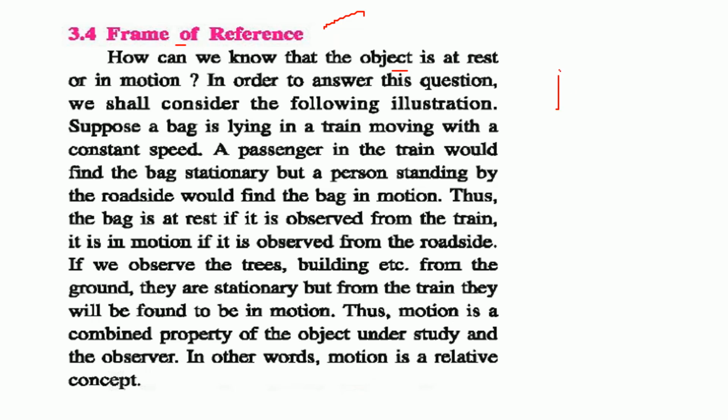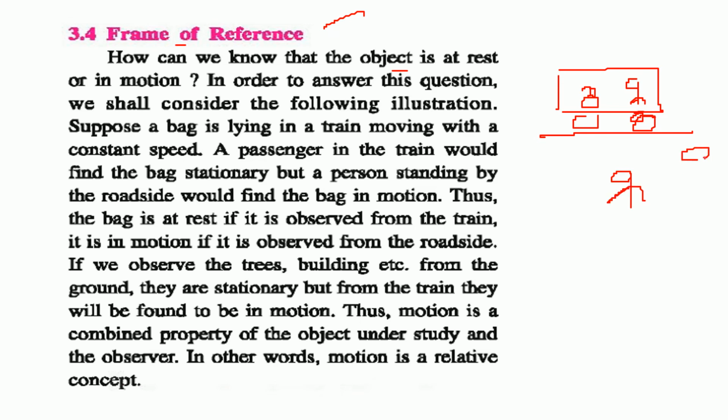Here is an example. We have a train and we have a bag here, say. Here's a bag. Now, you are here somewhere. The train is moving with some speed, and there is another person here. Say some trees are here.